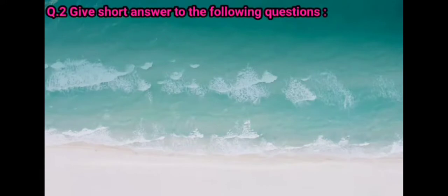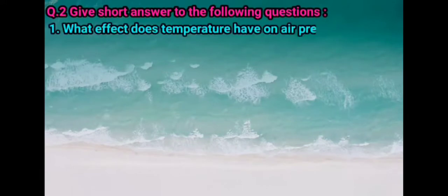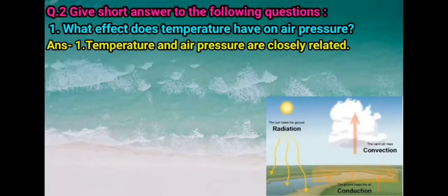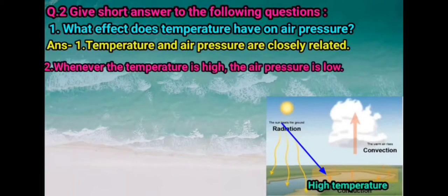Next question, question number 2, give a short answer to the following question. Number 1, what effect does temperature have on air pressure? So children, we have learned temperature and air pressure are closely related. Let's see what effect temperature has on air pressure. Number 1, temperature and air pressure are closely related. Whenever the temperature is high, the air pressure is low.